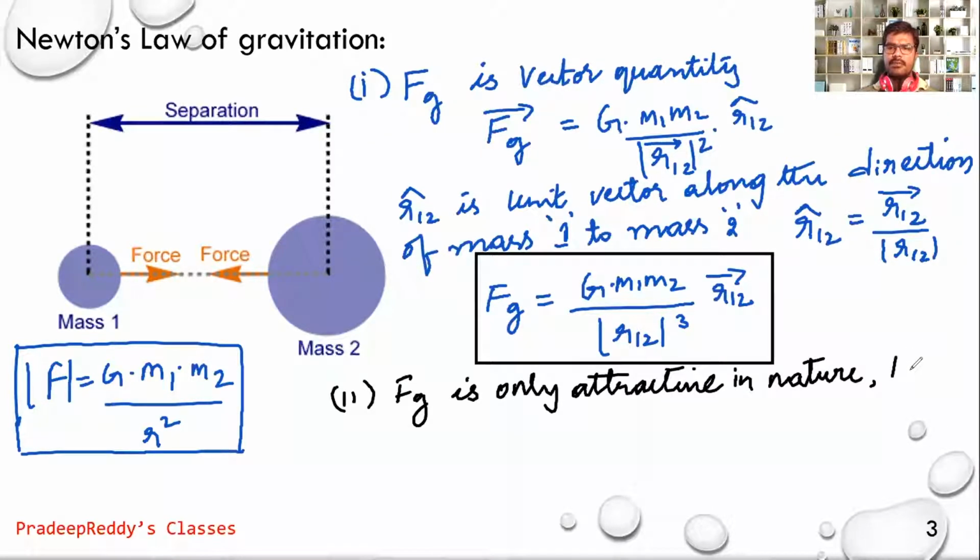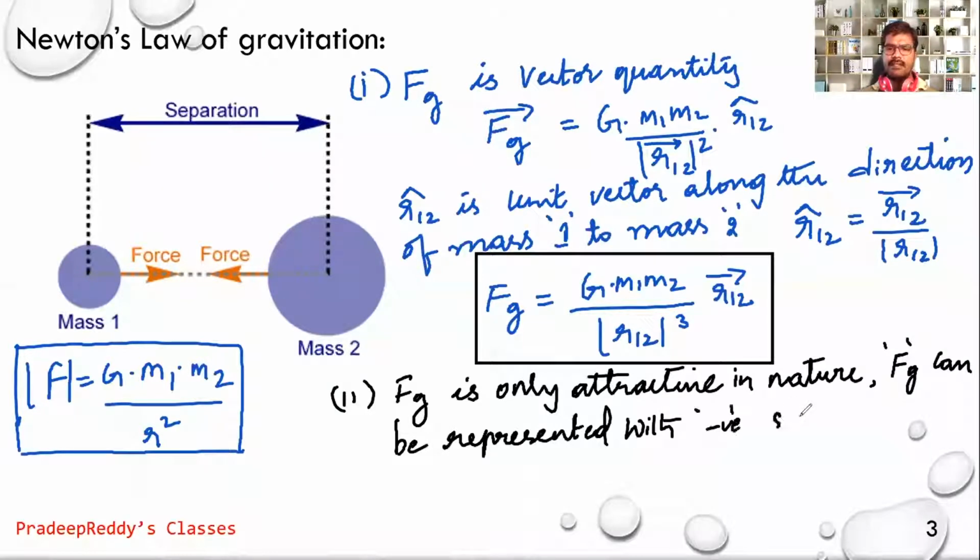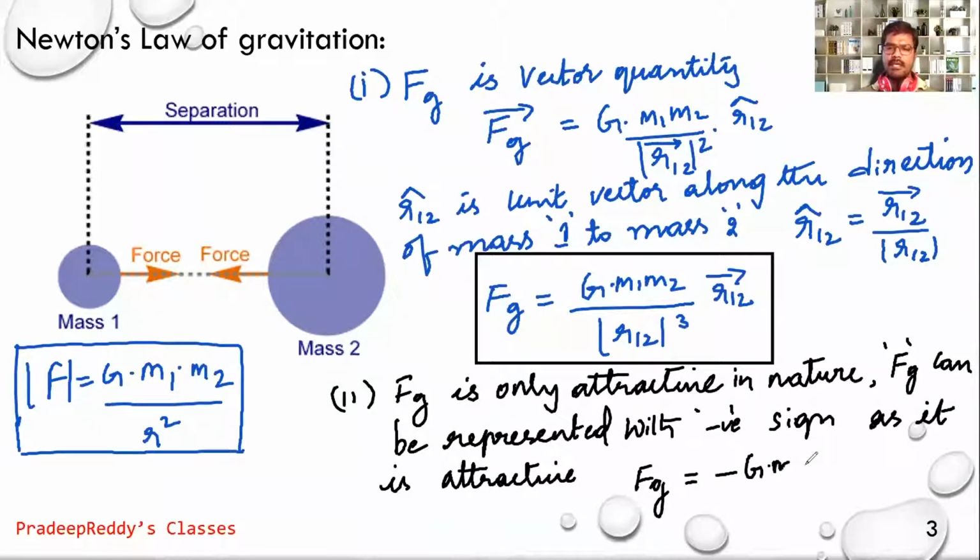So attractive gravitational force is usually represented with a negative sign. As it is an attractive force, it can be represented with one negative sign. So Fg is equal to minus capital G m1 m2 divided by r square, and this negative sign represents that it is attractive.